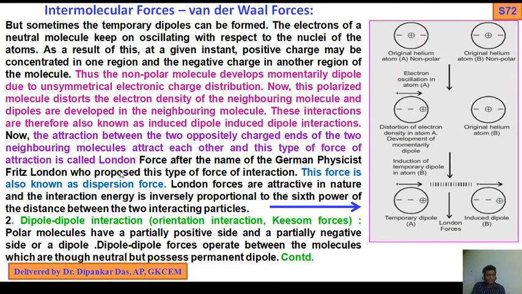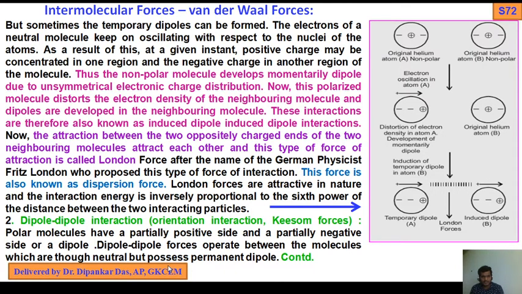Number 2, dipole-dipole interaction, also called orientation interaction or Keesom forces. Polar molecules have a partially positive side and a partially negative side, or dipole.